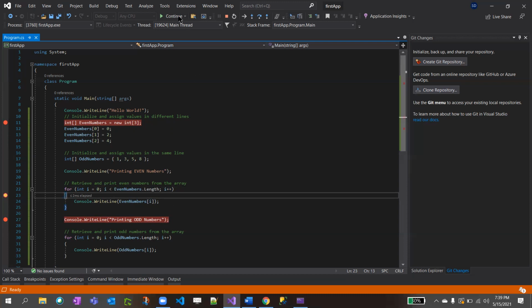If I don't want to press F10 or F11 again, I just press F5. It goes to the next iteration. Now i equals 2.